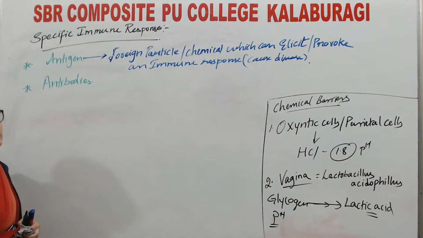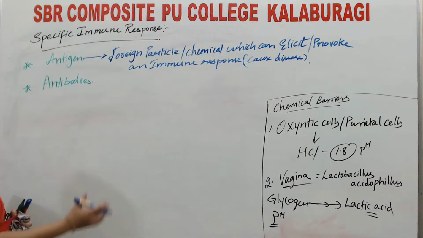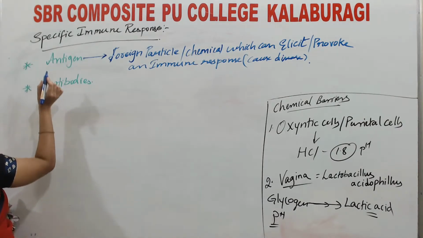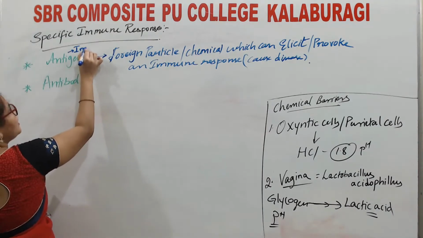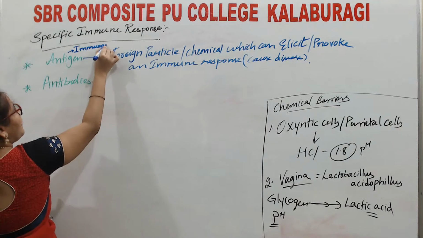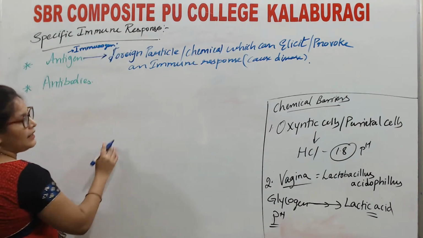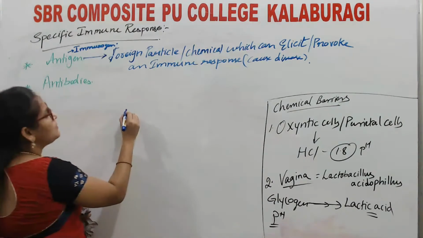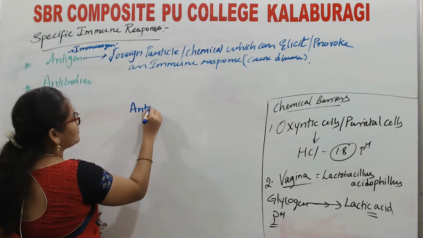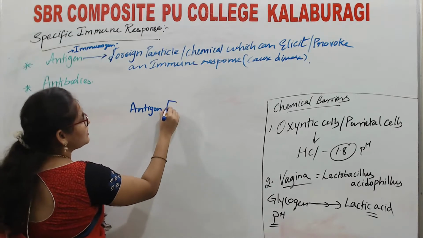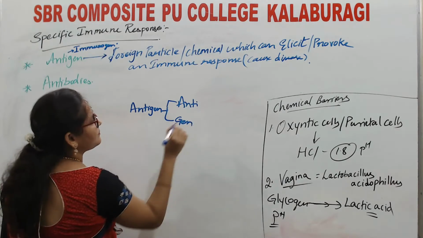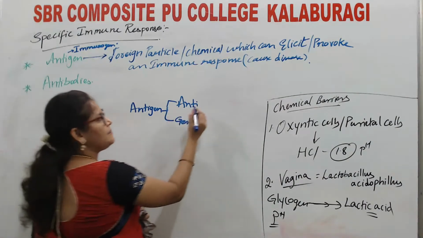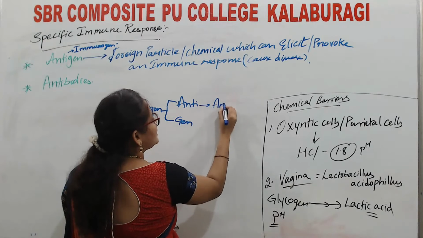Sometimes antigen is referred to as immunogen, but there are little differences there. But up to now, remember, antigen is also known as immunogen. And if you split the term antigen, what does it mean? Anti means antibody.